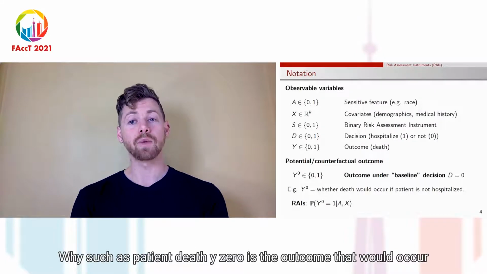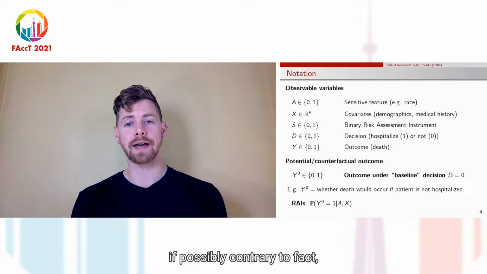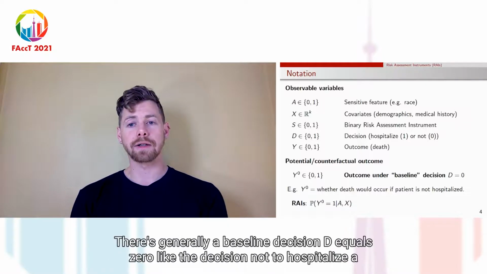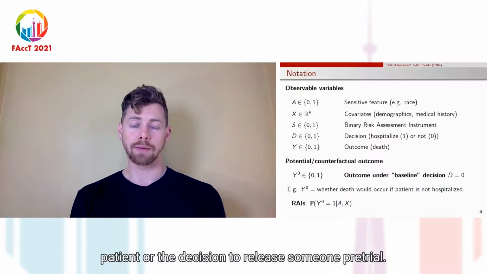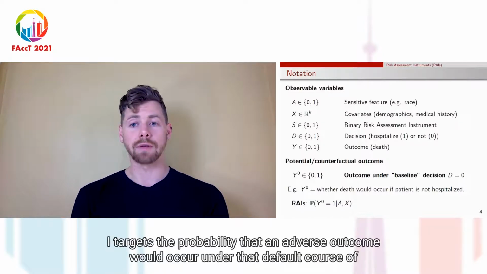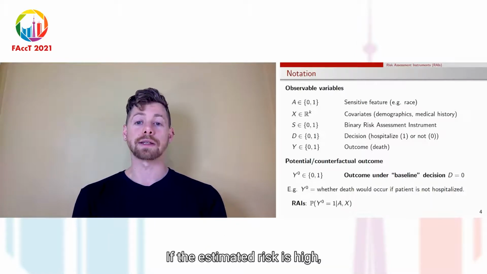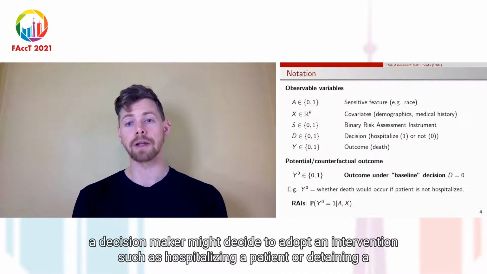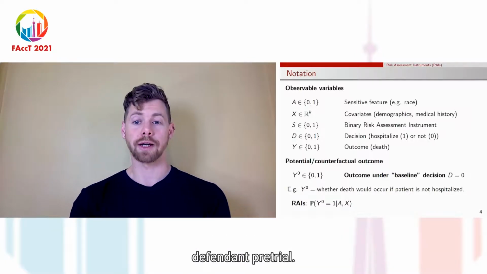Y0 is the outcome that would occur if, possibly contrary to fact, the decision were set to 0. In risk assessment settings, there's generally a baseline decision D equals 0, like the decision not to hospitalize a patient or the decision to release someone pre-trial. So the RAI targets the probability that an adverse outcome would occur under that default course of action. If the estimated risk is high, a decision maker might decide to adopt an intervention, such as hospitalizing a patient or detaining a defendant pre-trial.